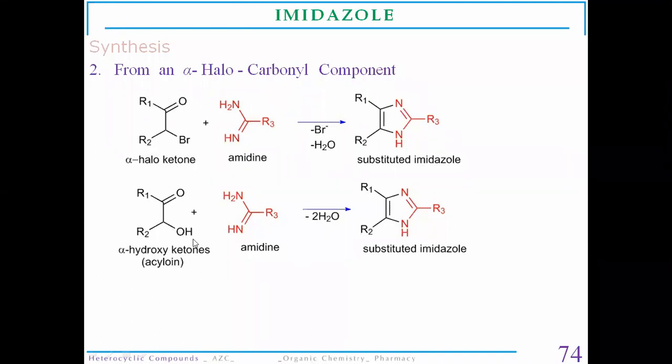Again, we can use an alpha hydroxyketone. See here, instead of the haloketone we use the hydroxyketone for the synthesis of imidazole, in which the alpha hydroxyketone again reacts with an amidine molecule to synthesize a substituted imidazole by a simple dehydration reaction. This procedure is generally applied successfully for the synthesis of 2,4 and 2,5 diphenyl imidazole. See, a very important point with respect to this synthesis.